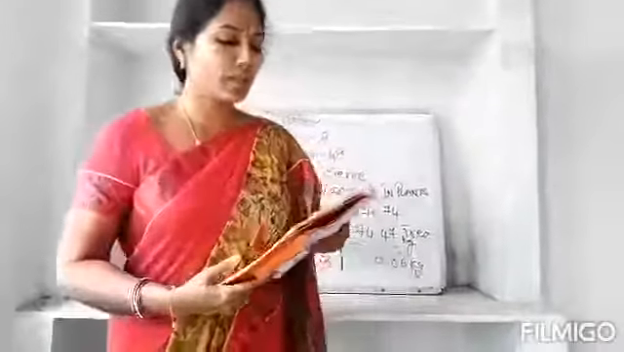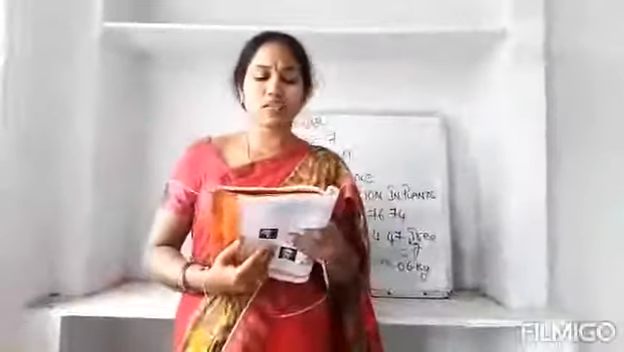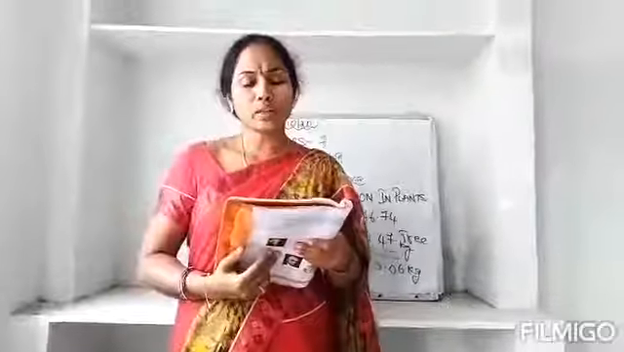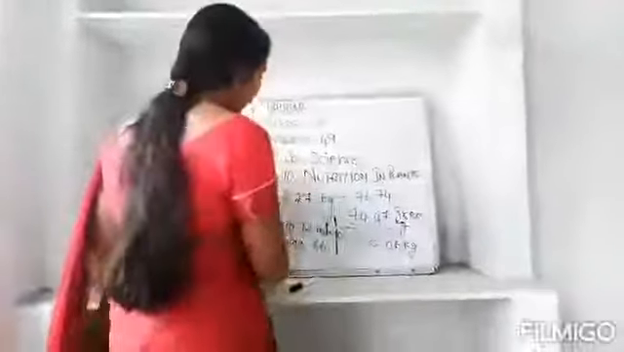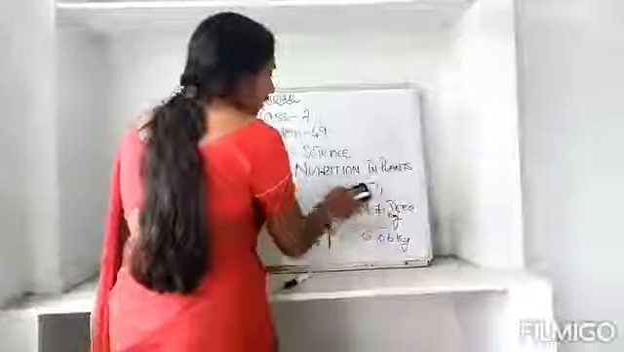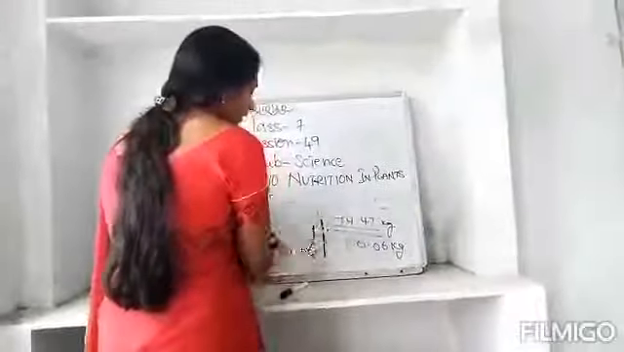Now here the recipe is given like this. Carbon dioxide plus water in the presence of sunlight and chlorophyll will give out the glucose, oxygen and water. This is the equation. And your homework is you have to find out the hard words from the lesson.